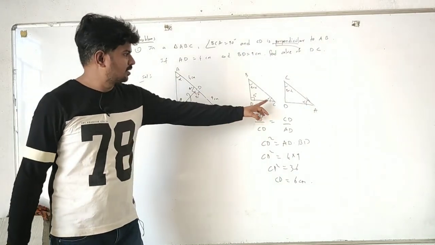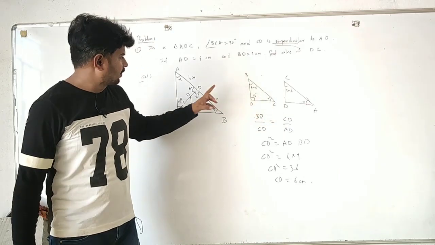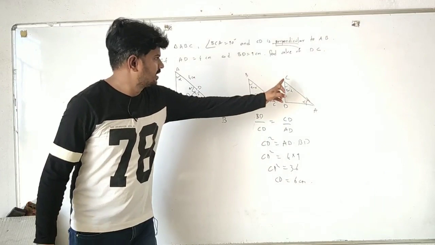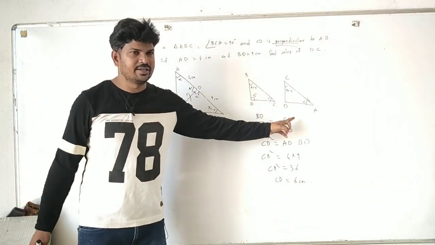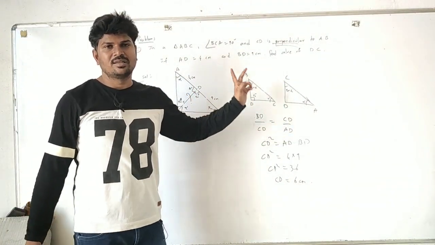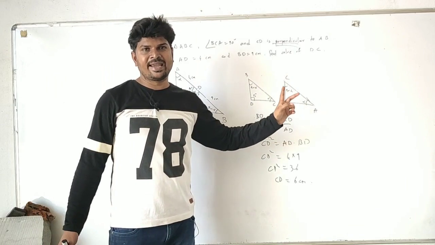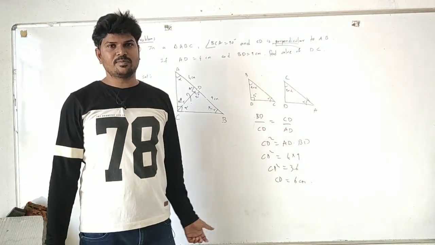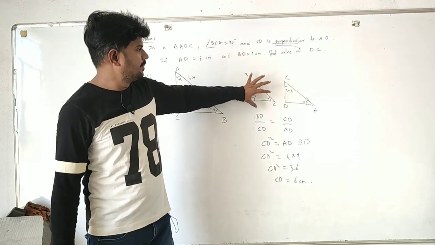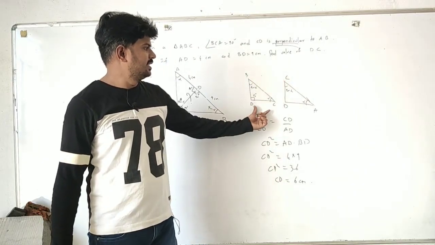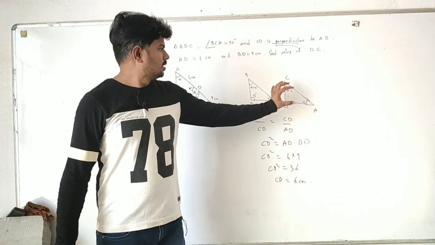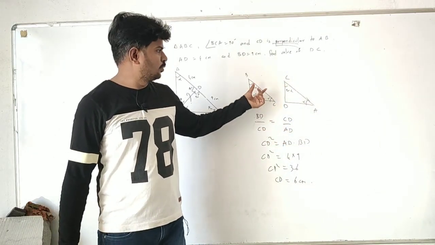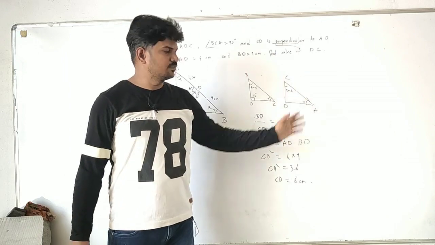As we have taken alpha, 90, 90 minus alpha, wherever it is alpha, keep it here, A. Wherever it is 90 minus alpha, keep it C here. Wherever it is 90 degrees, keep it here. Now these two triangles are similar by AA angle similarity. If they are similar, then the sides are proportional. That is BD by CD is equal to DC by DA is equal to BC by CA. Actually, we require only CD, so we don't need to write the last one.